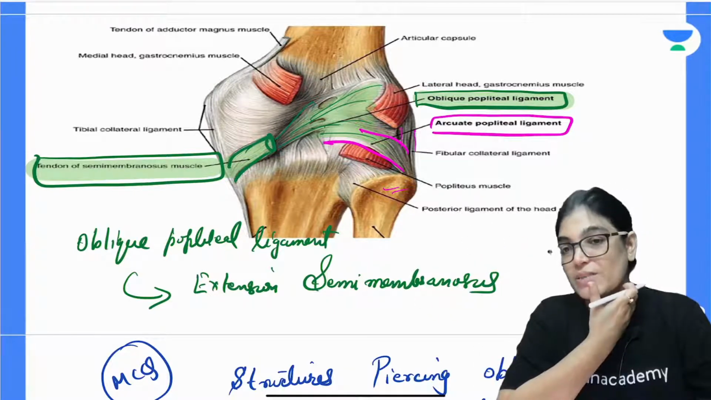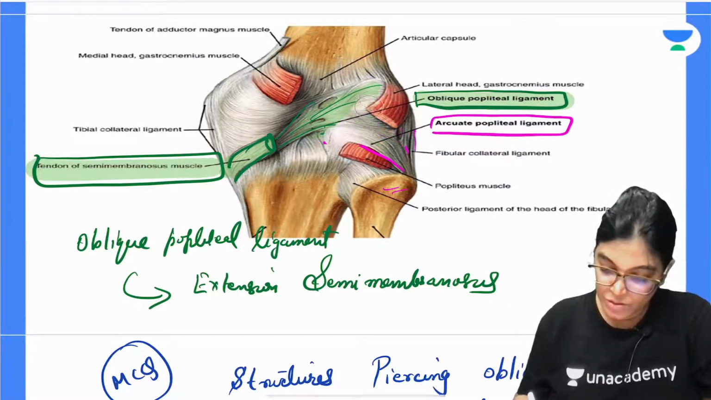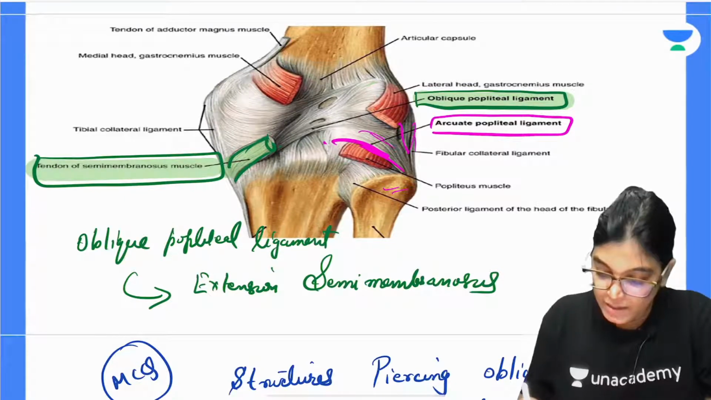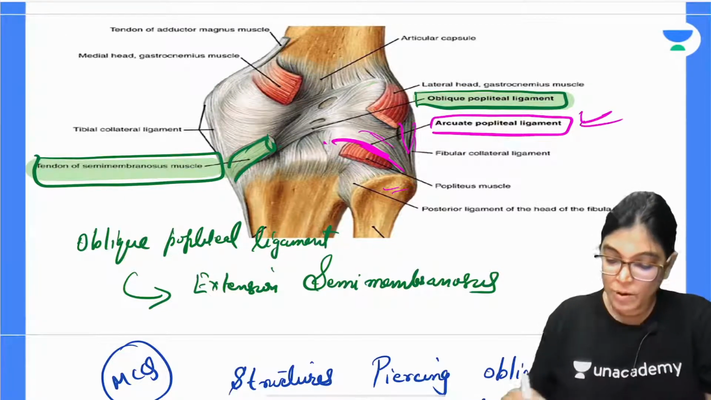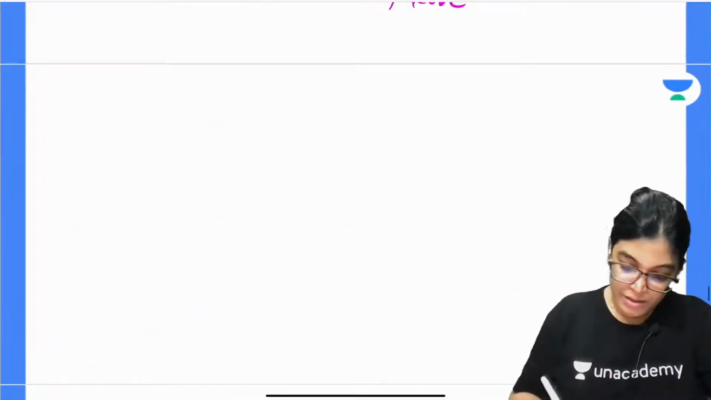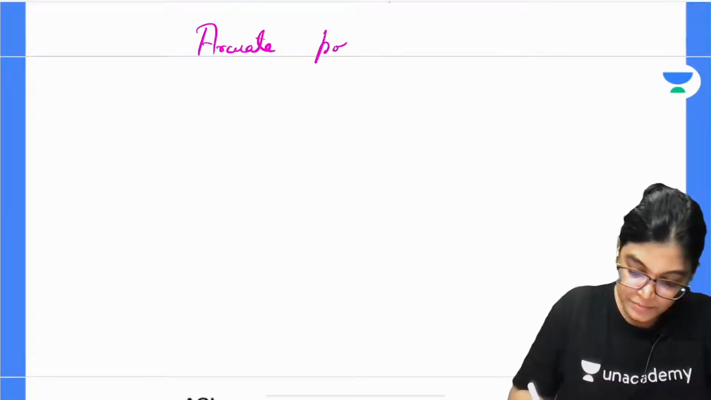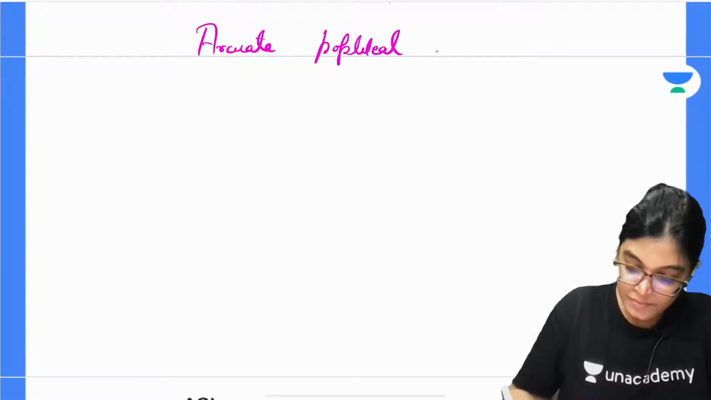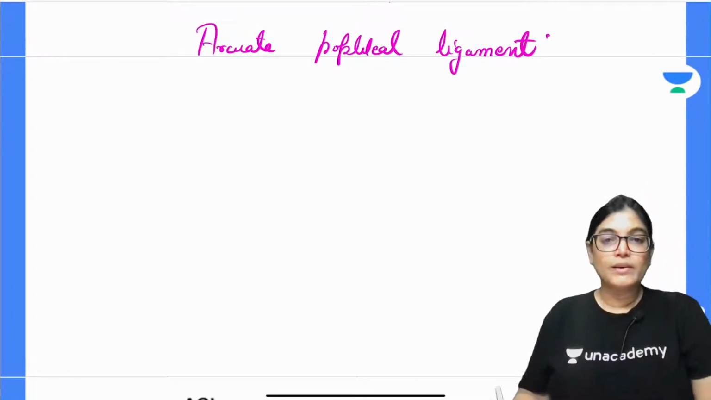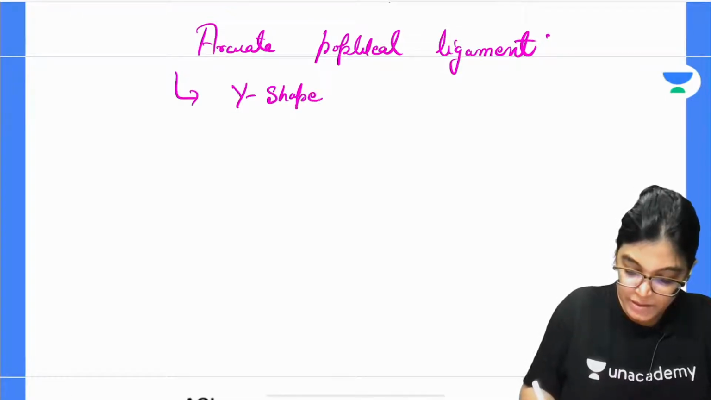If I go more specifically, we have done with the oblique popliteal ligament. Here this extension which you are seeing is the arcuate popliteal ligament. So write down: arcuate popliteal ligament, what is the shape? Y-shaped.